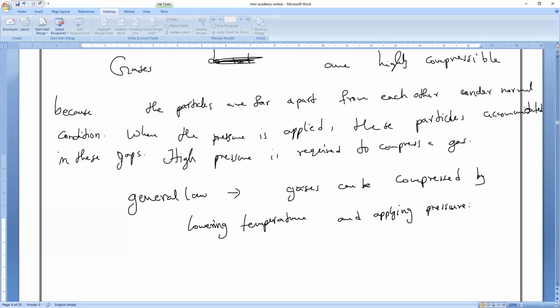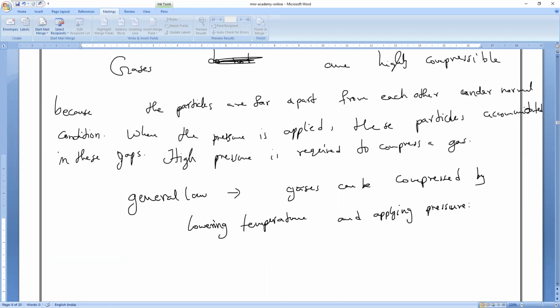We are compressing by decreasing the temperature and increasing the pressure. Then only it becomes highly compressible. Why? Listen, if I decrease the temperature, kinetic energy of the particles decreases or increases?